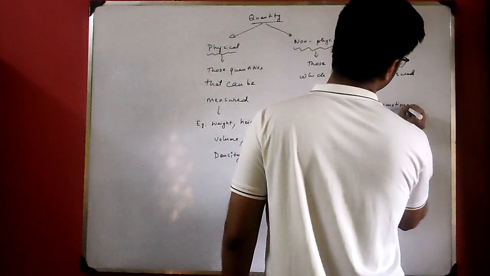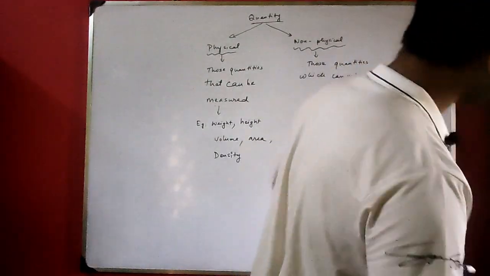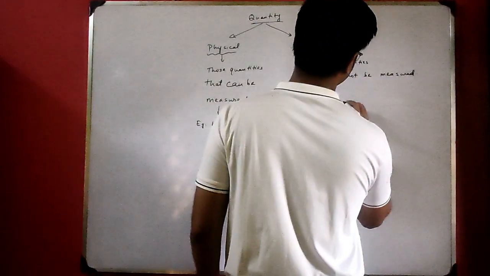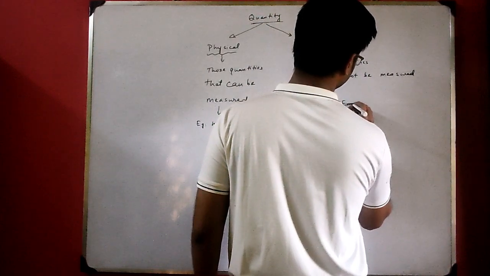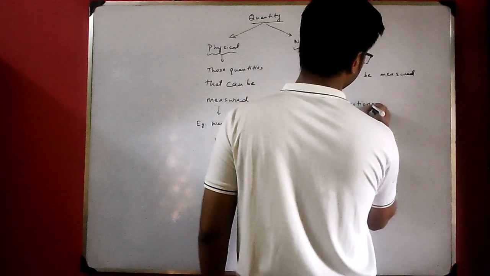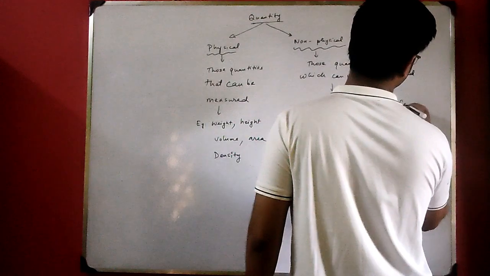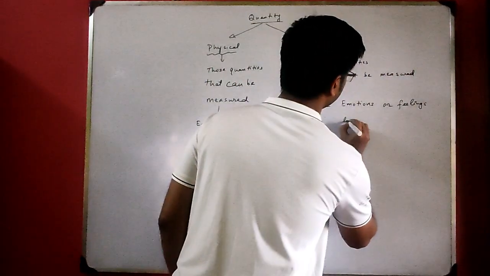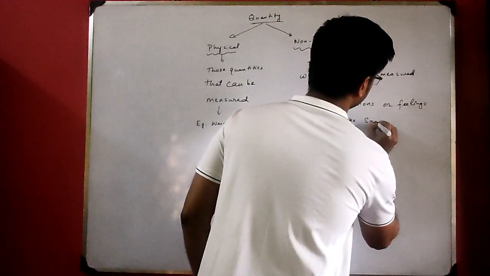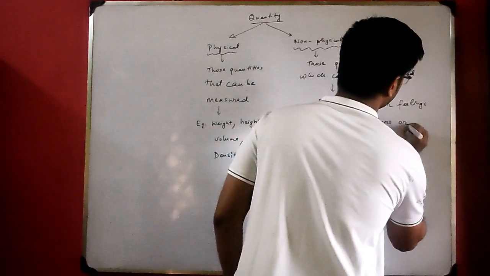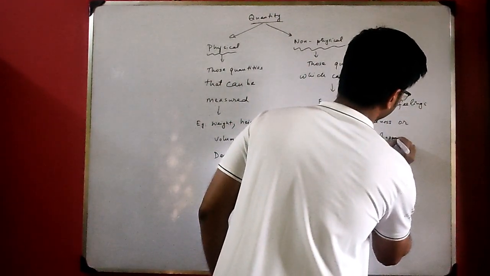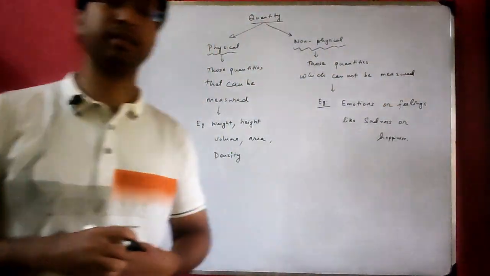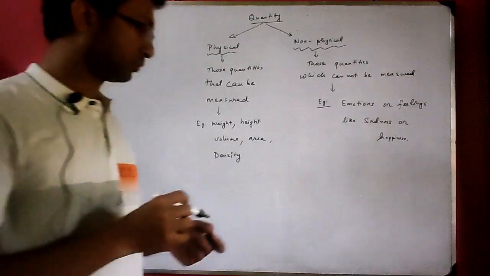Let me write it this way: emotions or feelings like sadness or happiness.